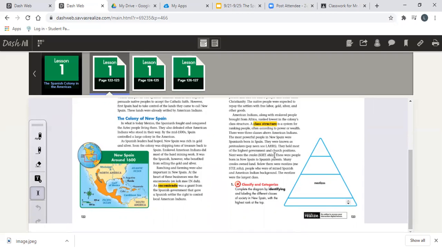Next were the Creoles. These were people born in New Spain, meaning in the New World, to Spanish parents. Many Creoles owned land. Below them were the mestizos, people who were mixed Spanish and American Indian background. The mestizos were the largest class. And you can see right here in the 3rd column, they were the largest mixed people. And then you would have the American Indians and later the African slaves here at the bottom.